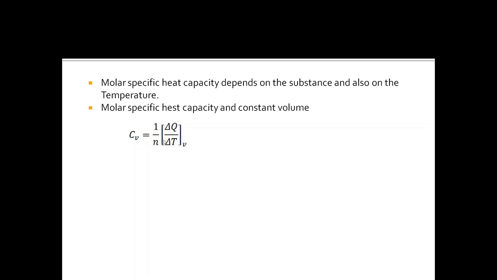Now when this delta T is very small, this equation turns to the differential form, that is Cv is equal to 1 by nu into dQ by dT at constant volume.